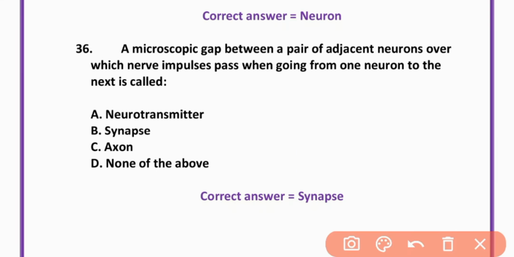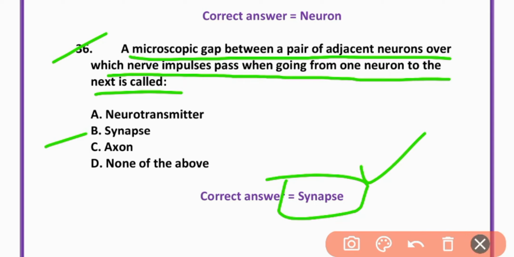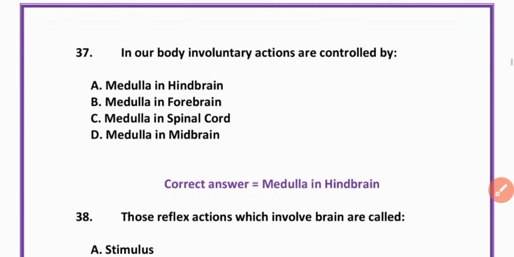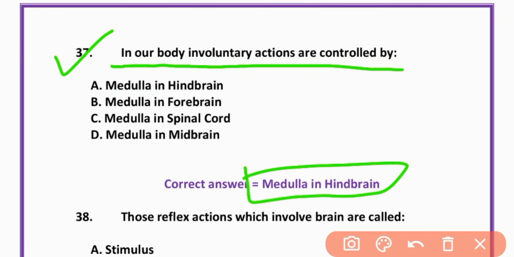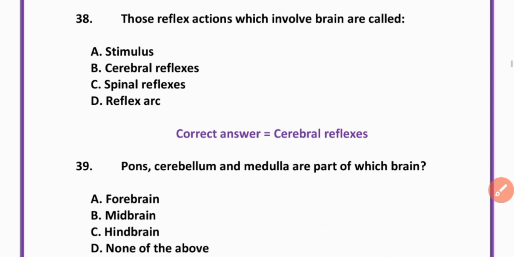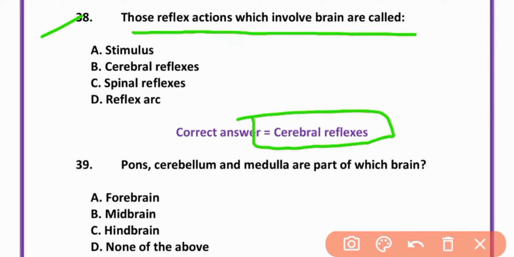MCQ number 36. A microscopic gap between a pair of adjacent neurons over which nerve impulses pass when going from one neuron to the next is the synapse. Option B is correct. MCQ number 37. In our body, involuntary actions are controlled by the medulla in the brain. Option A is correct. Those reflex actions which involve the brain are called cerebral reflexes.